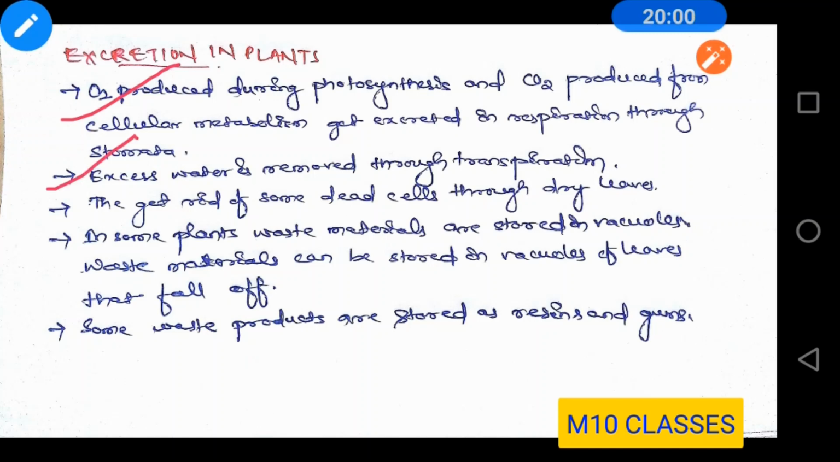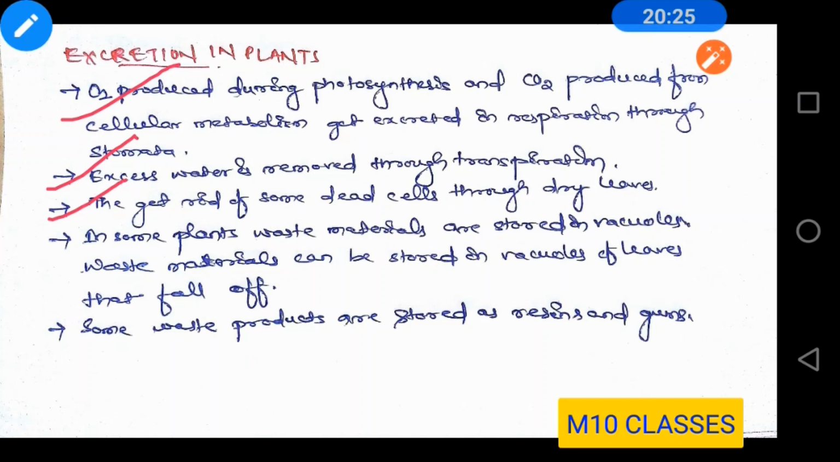The excess water is removed through transpiration, and you know transpiration is the process of evaporation that takes place from the leaf surface. Third one, it gets rid of some dead cells through dry leaves. You might have seen that dead cells are present in plants everywhere, but some of the leaves fall off when they get dried.